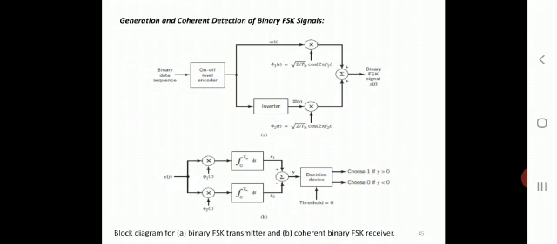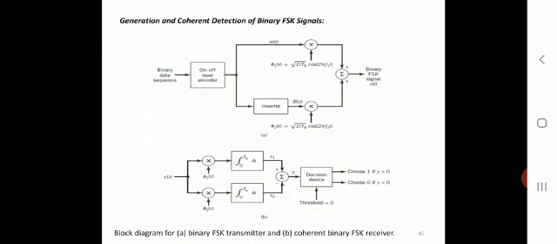That s of t is transmitted through the channel and becomes the received signal. At the receiver end we consider x of t, which is multiplied with base functions phi 1 and phi 2, and the integration from 0 to Tb of x of t times phi of t dt is calculated. We extract the values x1 and x2, then we get y, and connect it to the decision device. Based on the threshold value of 0, we choose 1 if y is greater than 0, and choose 0 if y is less than 0.